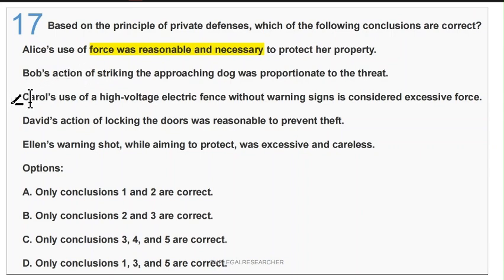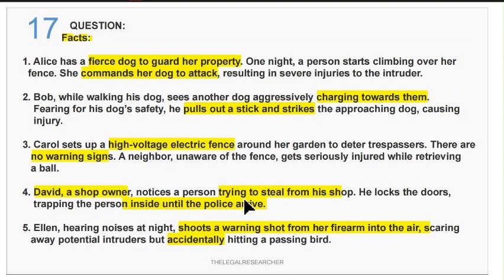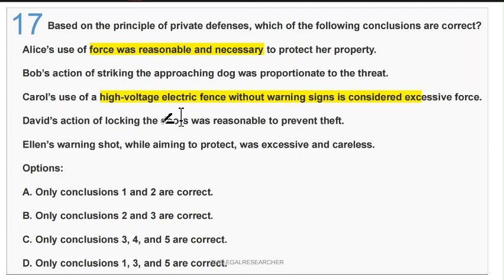Third one is Carol's use of a high voltage electric fence without warning signs is considered excessive force. Yes, it is excessive force. Fourth is David's action of locking the door was reasonable to prevent theft. Yes, this is the best course you can take, because the person who tried to steal from the shop has committed an act of theft. So it could be a possible way.